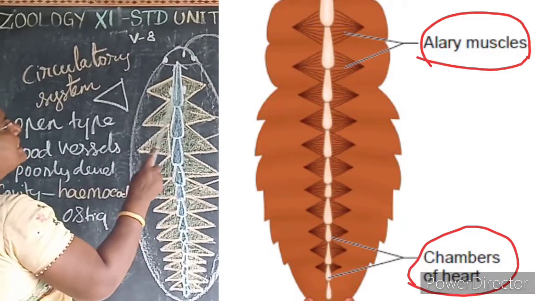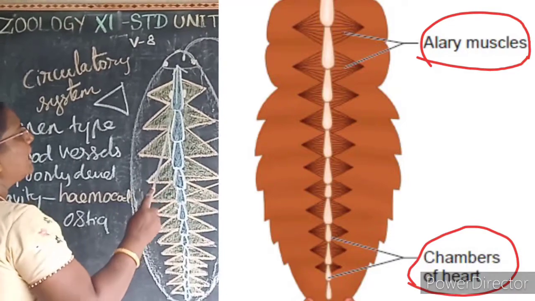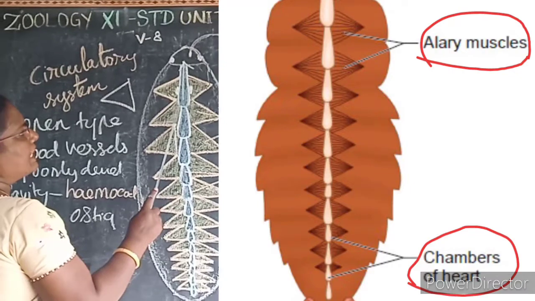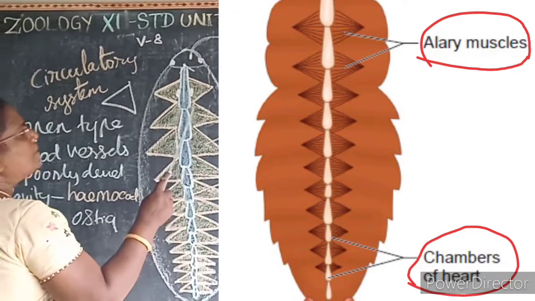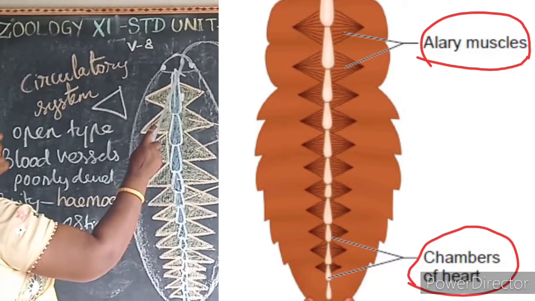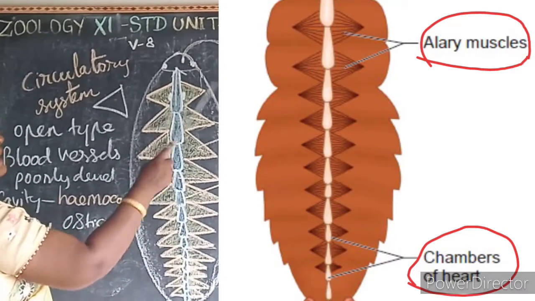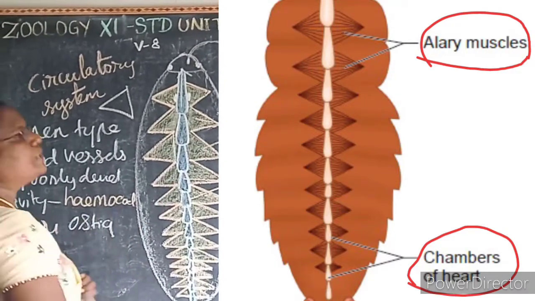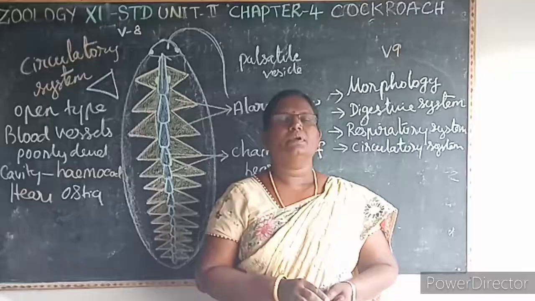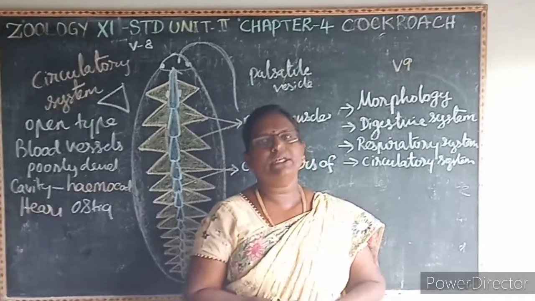And then on either side of the heart, there are triangular muscles. These triangular muscles are known as what? Alary muscles, which also help in the blood circulation. At the base of the antenna, there is an accessory or additional pulsatile vesicle, which also helps to pump the blood.